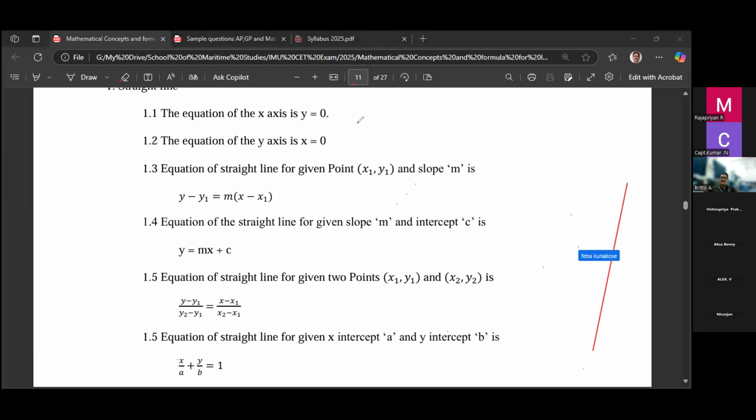So this is a straight line. This is the x-axis, this is y. This is a straight line with slope m. This is a line equation. In the line, if we are given one point x1, y1 and a slope, you can use this formula y minus y1 equal to m into x minus x1. So m is called slope.